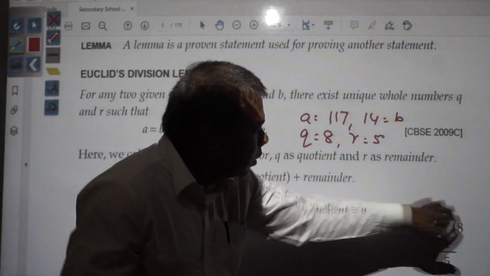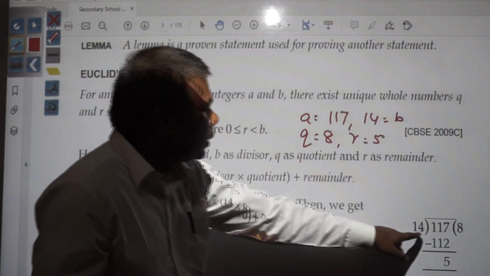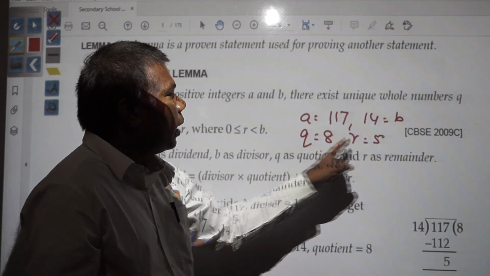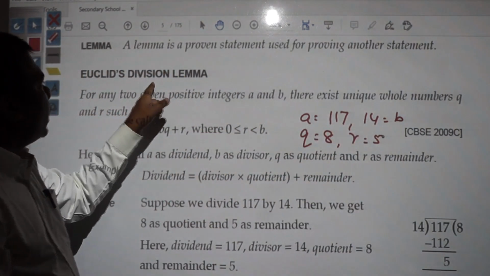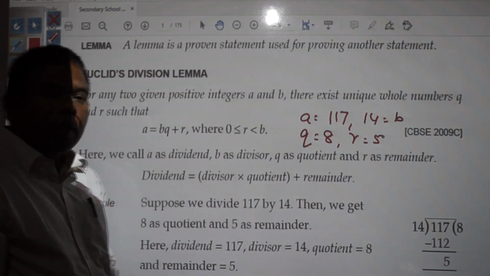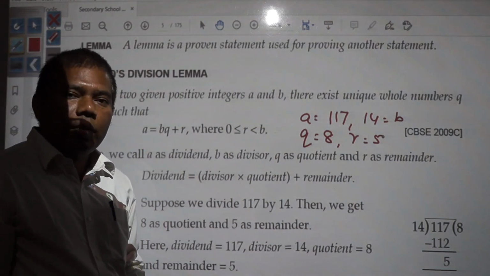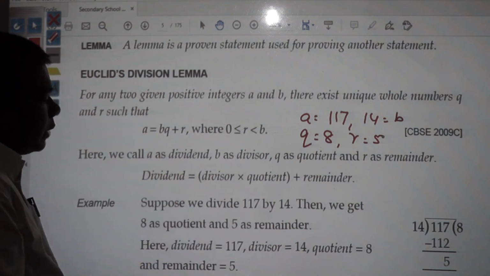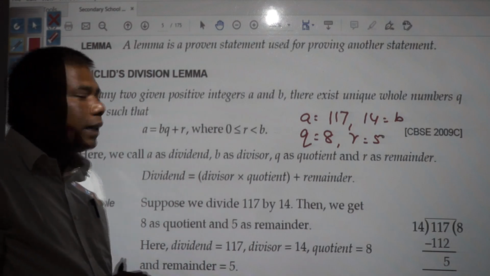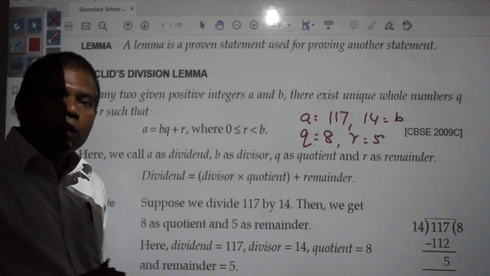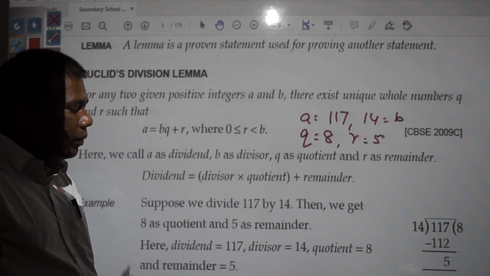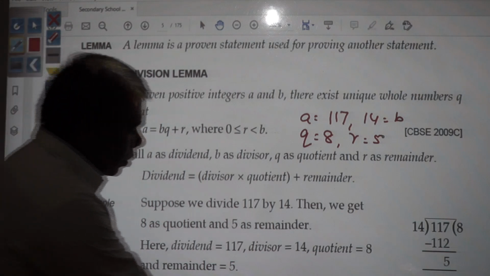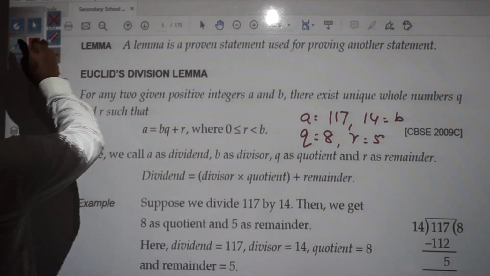Just see this division and place the digits in place of A, B, Q and R, and observe. You will get this Euclid's division lemma very easily. You will understand properly. So this Euclid's division lemma is very useful and it has applications. We will discuss applications, but before that, I would like to make you understand a few things.